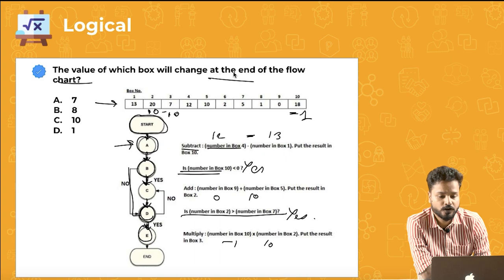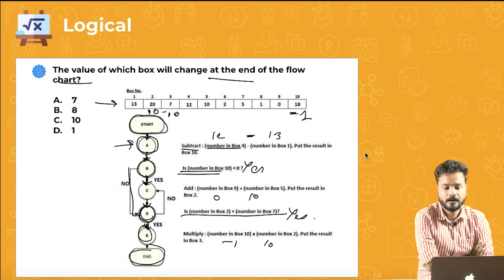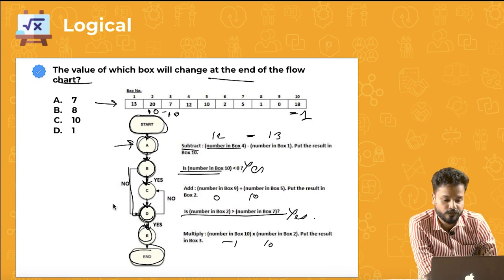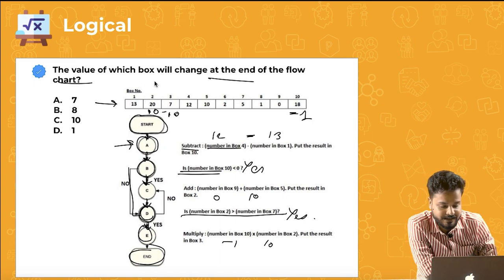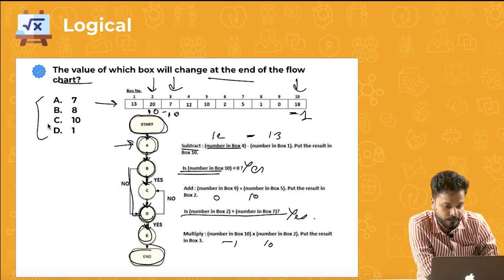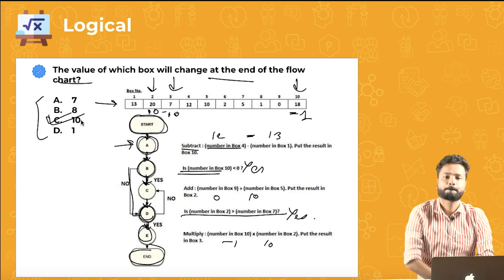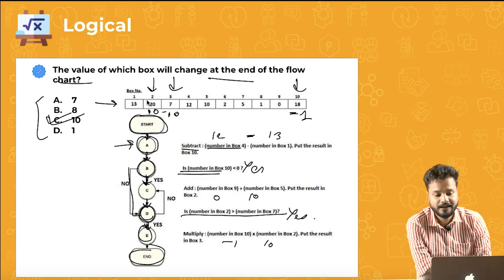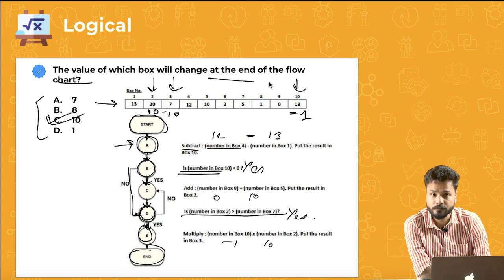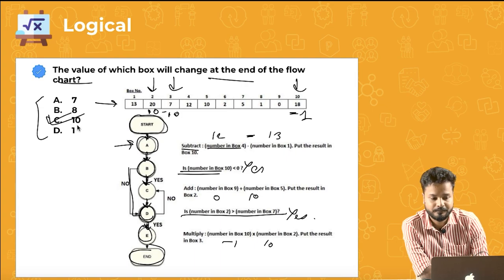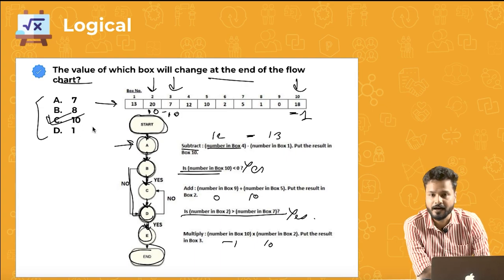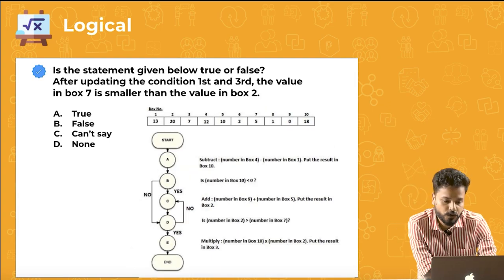The value of which box will change at the end? So we have now ended, right? Our flow chart is done. The values actually change in box 2, box 3 and box 10. Out of this, only option number C is valid because that is 10. Yes, I agree that they have changed in box 2, 3 and 10, all of them. But in the options, you only have one matching option. So you will definitely mark that, right? Moving on to the next question.